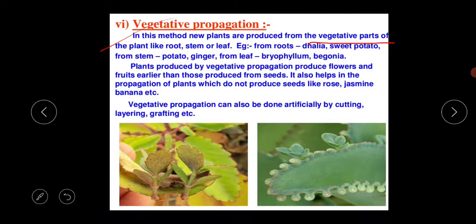Plants produced by vegetative propagation produce flowers and fruits earlier than those produced from seeds. It also helps in the propagation of plants which do not produce seeds, like rose, jasmine and banana. So this is also called a seedless plant. Vegetative propagation can also be done artificially by cutting, layering and grafting.